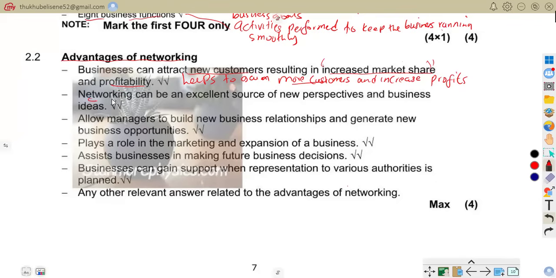So again, it says networking can be an excellent source of new perspectives and business ideas.